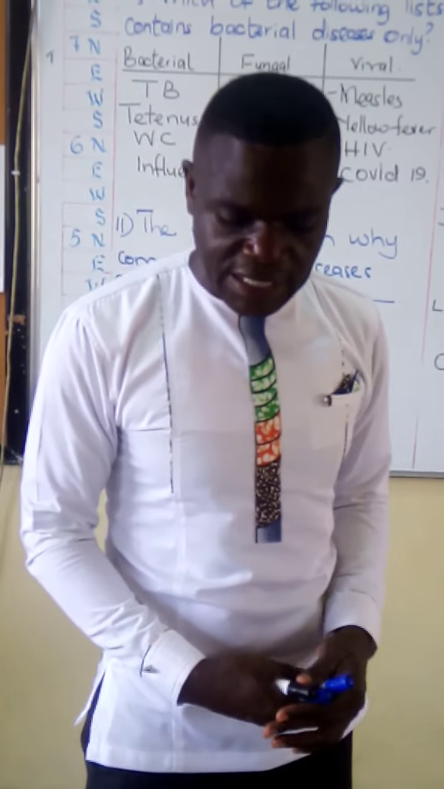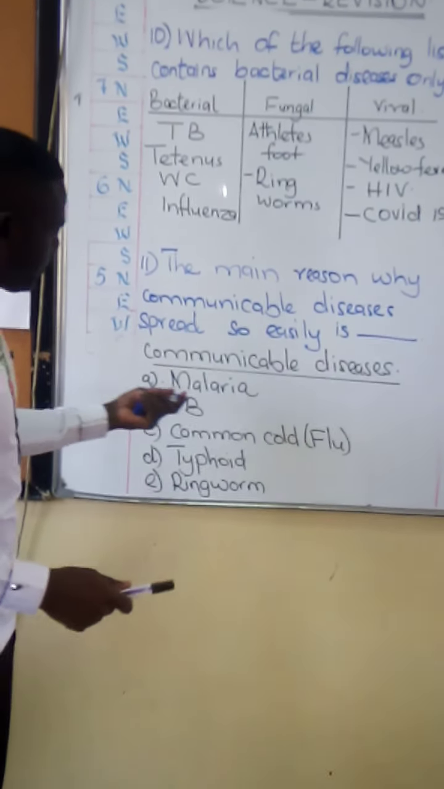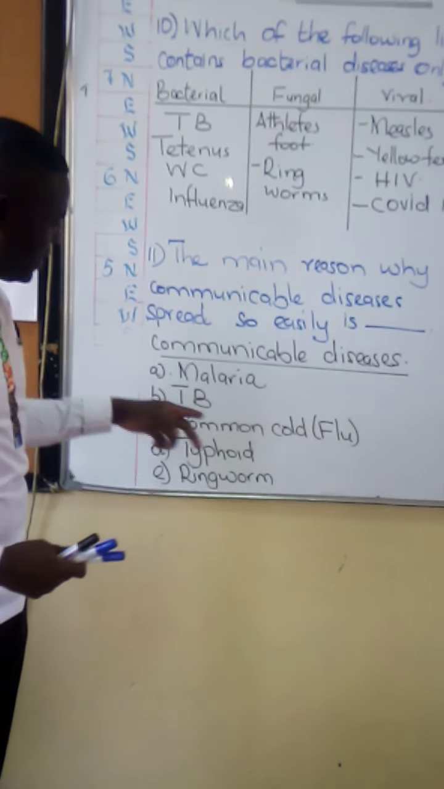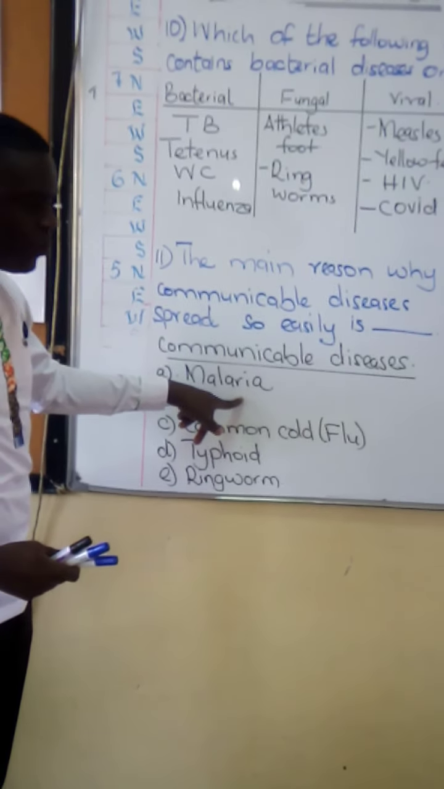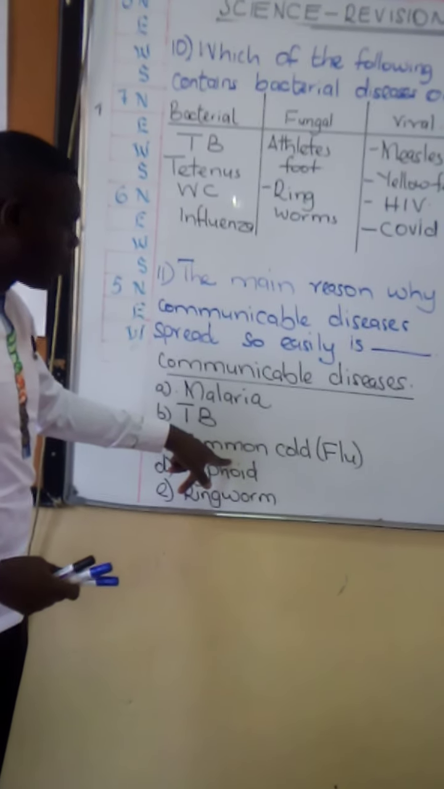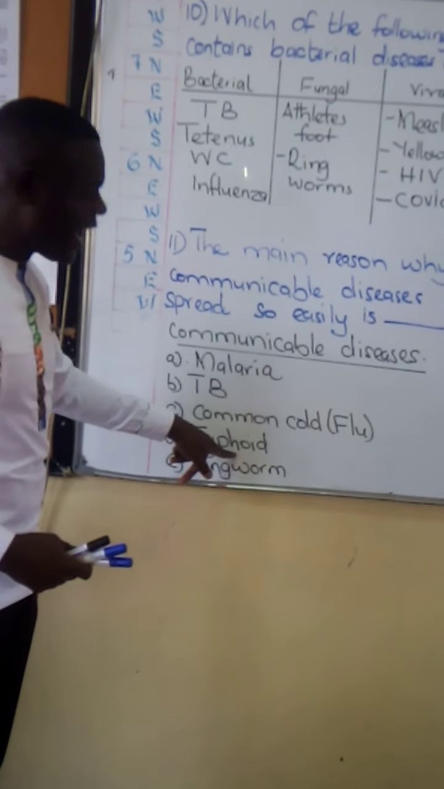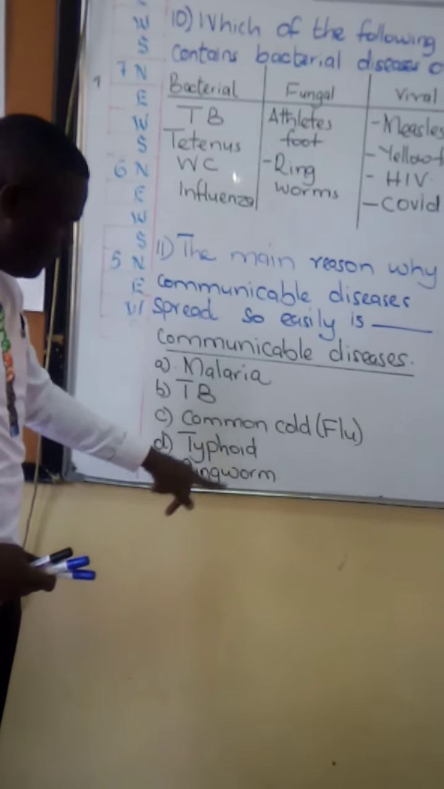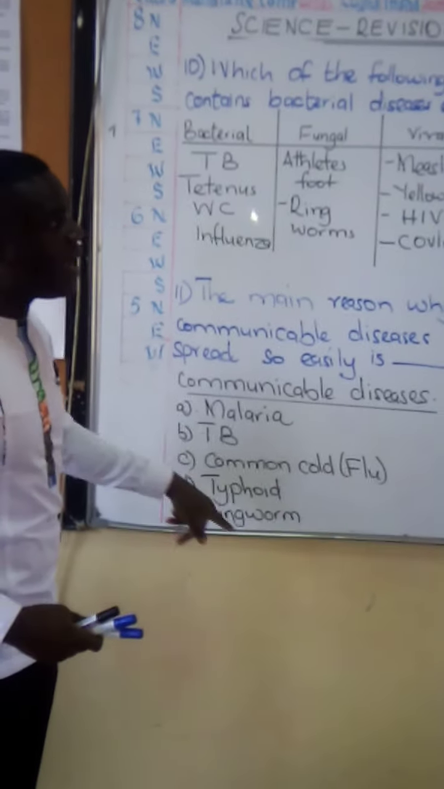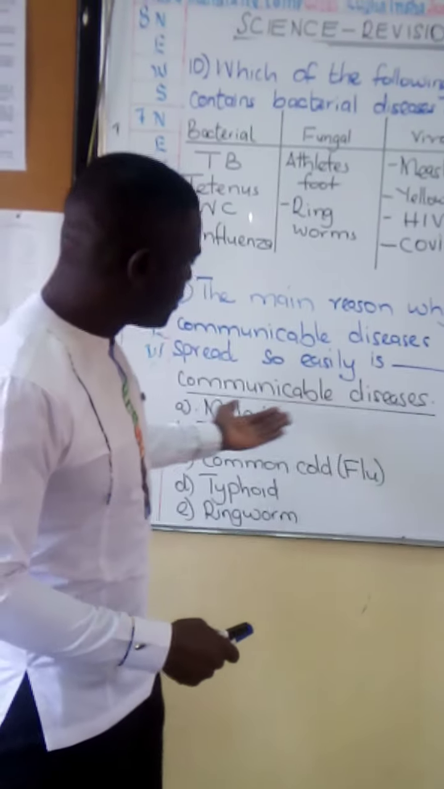Let's look at some of these communicable diseases. Examples of the communicable diseases as learned in class 6 are malaria, TB for tuberculosis, common cold or the flu, typhoid fever, and ringworm. These ones are communicable diseases. And so please remind yourselves of that.